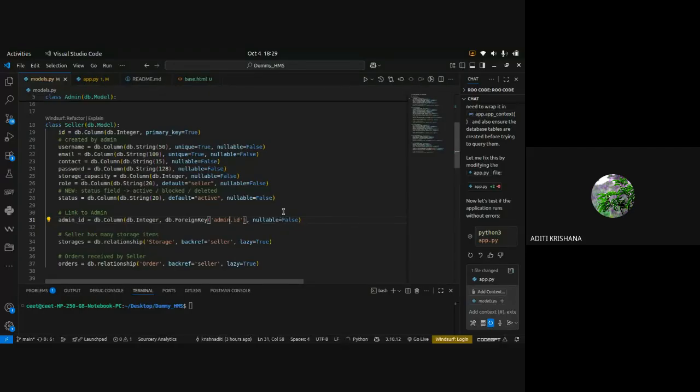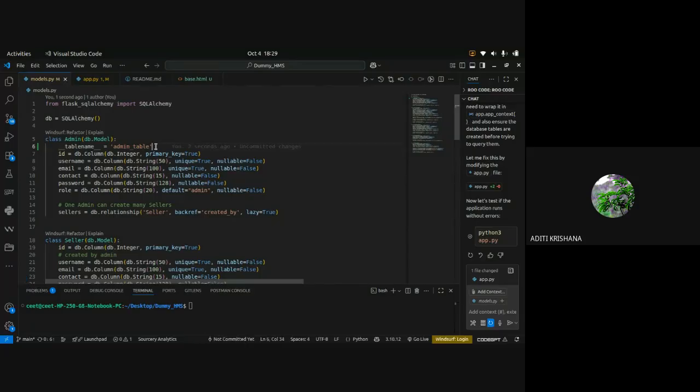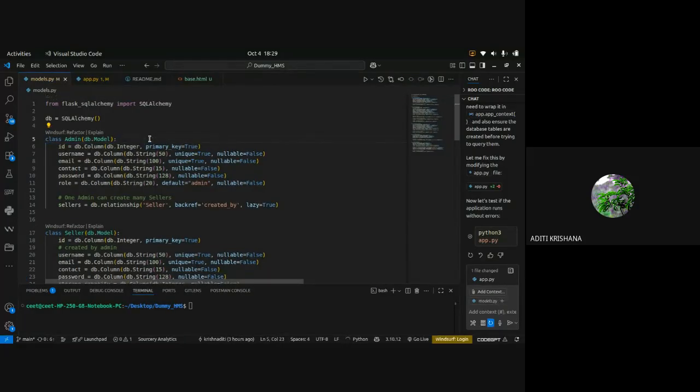Is it clear to everyone? But that is like writing more and more. So I skipped writing the table name. But this is also one of the ways. Now you can see one by one.